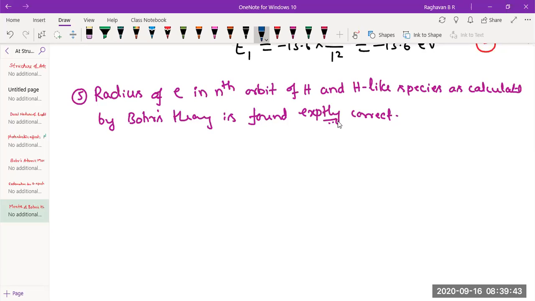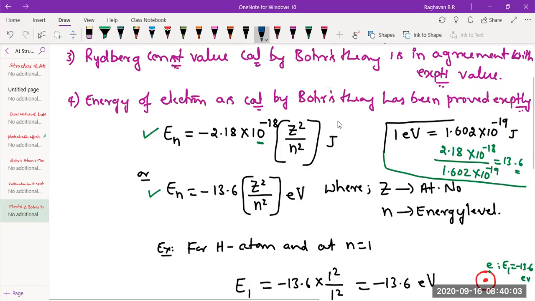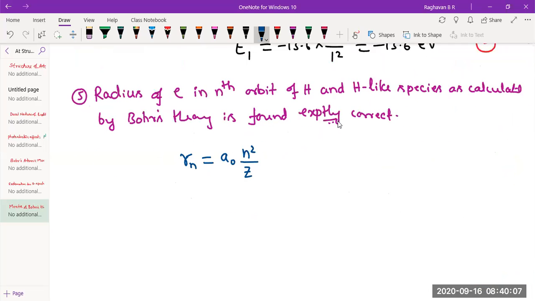What is the expression for calculating radius of electron in nth orbit of hydrogen and hydrogen like species? It is like this. Radius of electron in nth orbit is equal to a constant a naught into n square divided by not z square. It is simply z. Previously you may get confused. It was z square by n square. Now it is n square a naught divided by z. It is just z. You just need to remember this thing.